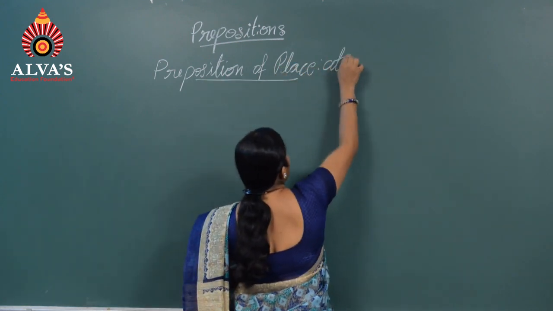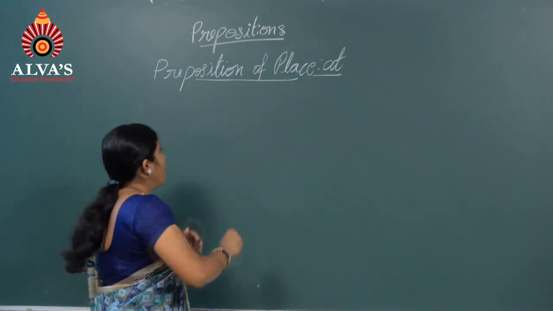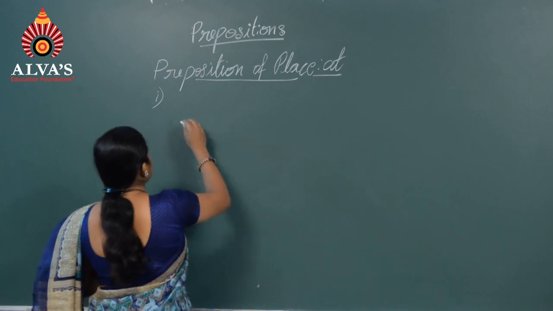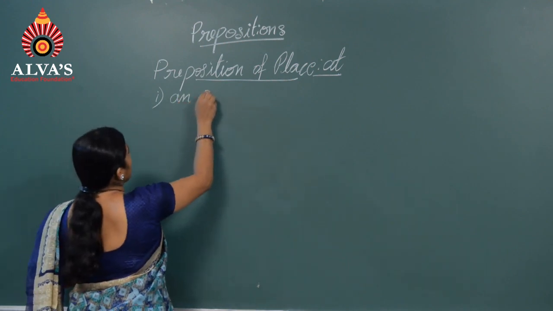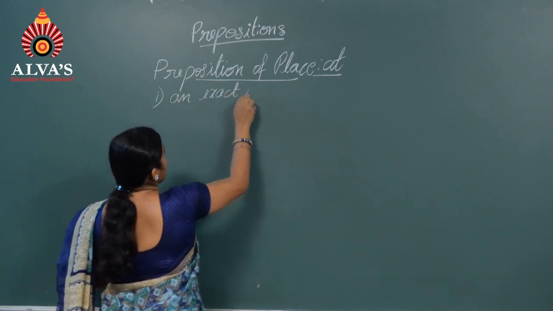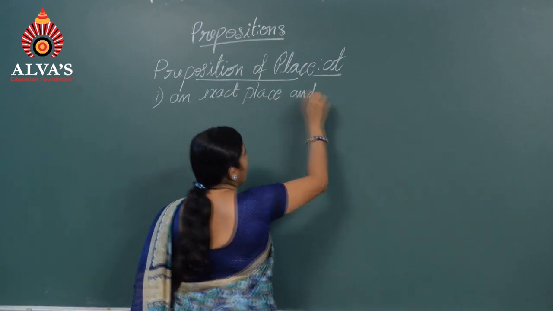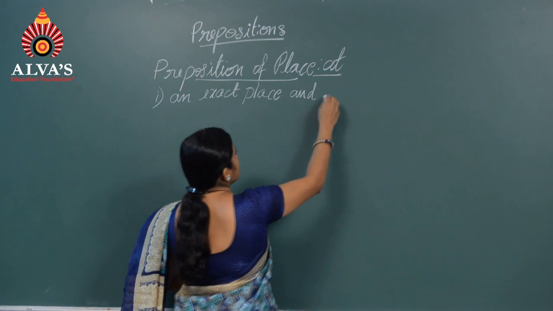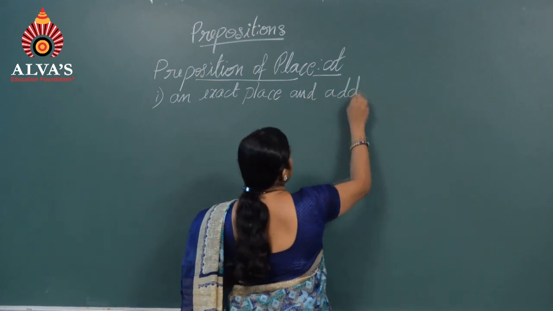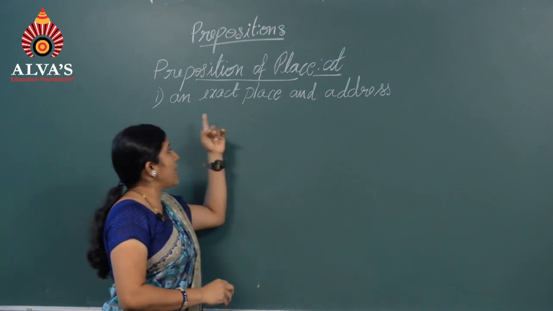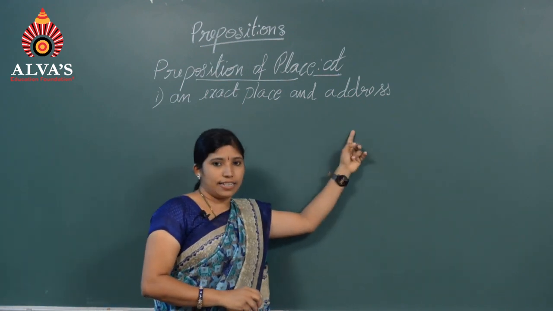Prepositions of place. We will begin from at. Number 1, at is used for an exact place and for an exact address.